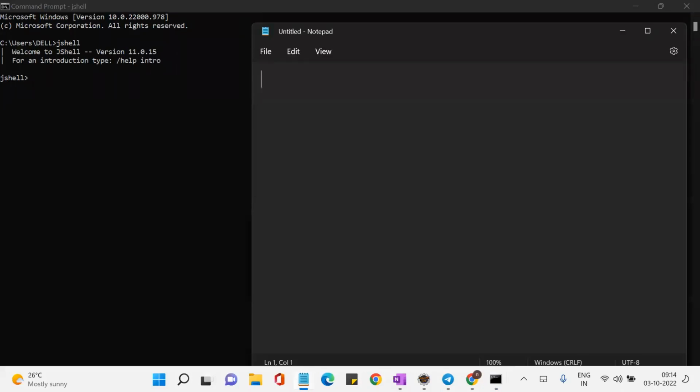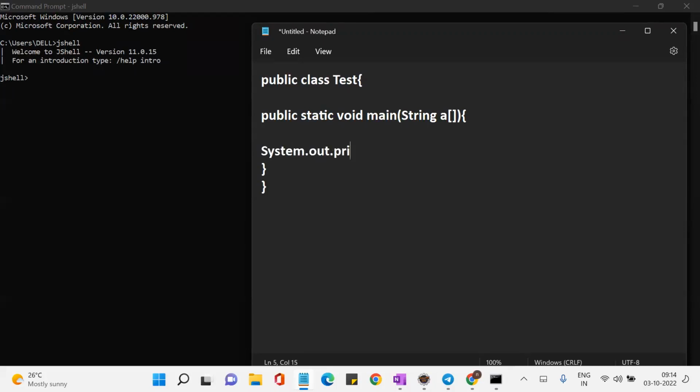Now, generally, if I want to execute a Hello World program, what do we need to do? I need to create a class like this, public class Test, and then public static void main String array. Then I will write System.out.println. That is how I will write the code, correct? Once this code is done, I have to save this file with the class name, Test.java, and then compile the Test class and then run the Test class. So this is how I will execute the Java program, right?